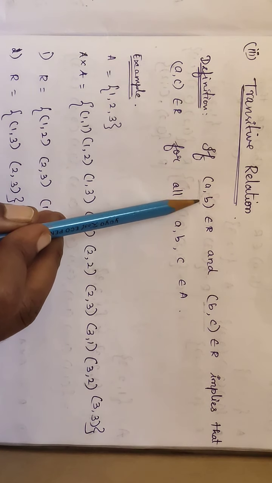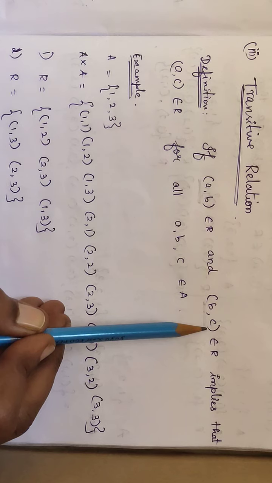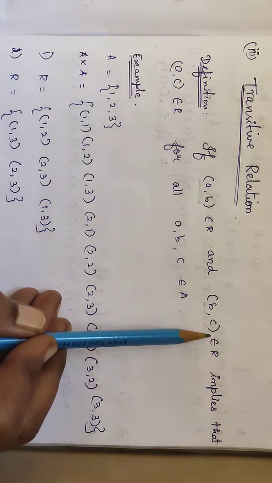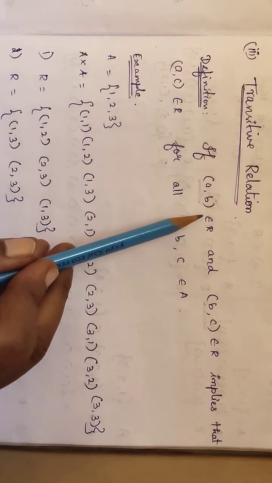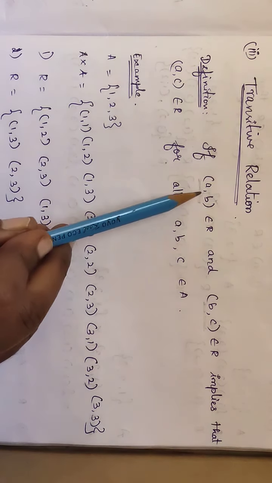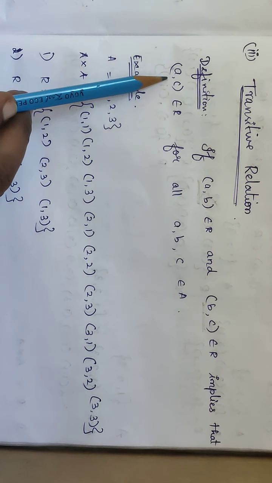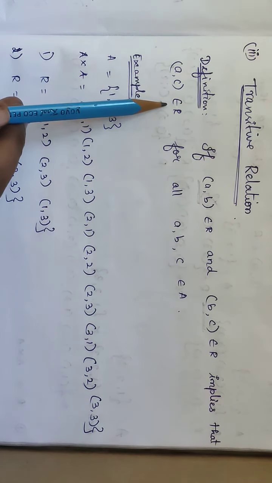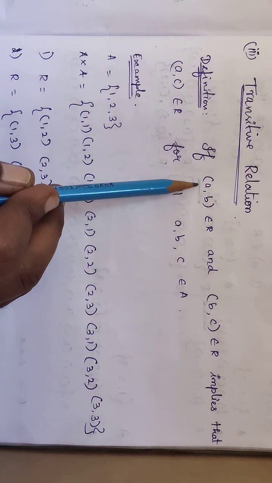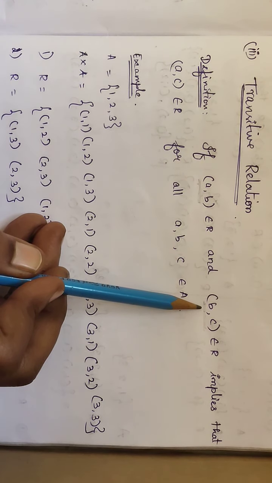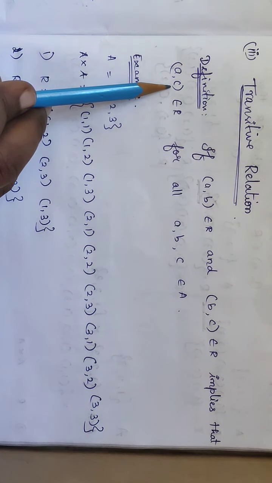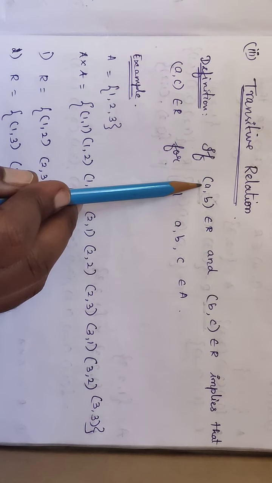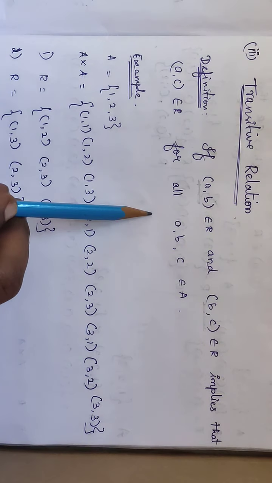If (a, b) is there, (b, c) is not there, then no need to worry about this (a, b). Directly we can say that this is a transitive relation only. Both are there, (a, c) is not there, then it is not a transitive relation. If (a, b) alone is there, (b, c) is not there, then there is no possibility to get (a, c). In that case, only (a, b), we can say it is a transitive relation. Now this is the definition for transitive relation.